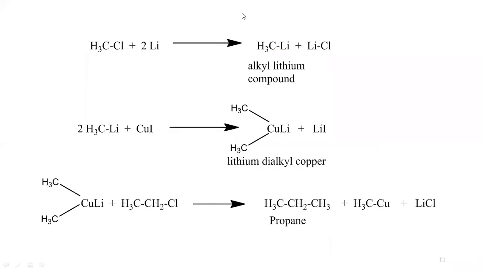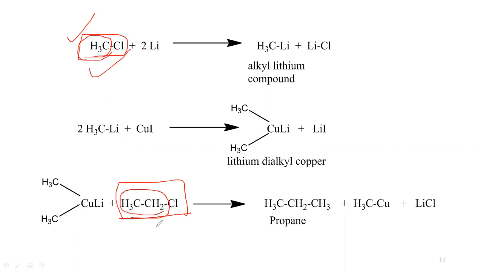So this is the example with two different alkyl halides. You can see the different alkyl halides here. One is methyl chloride and another one is ethyl chloride. And here you can observe the alkyl groups: in the first compound, methyl group is the alkyl group, and ethyl group is the alkyl group in the second alkyl halide.